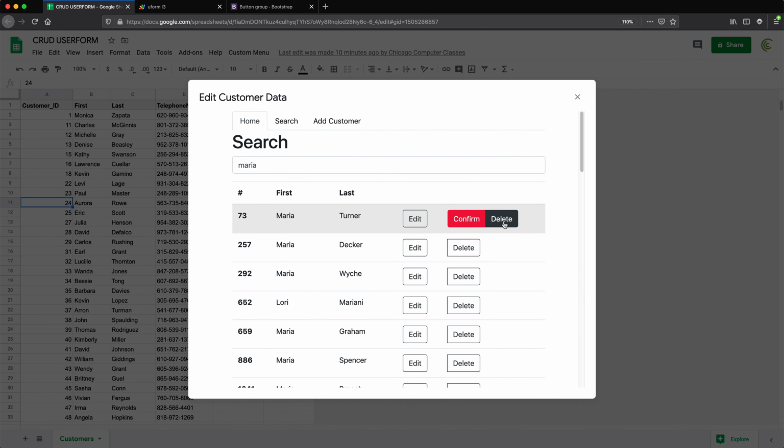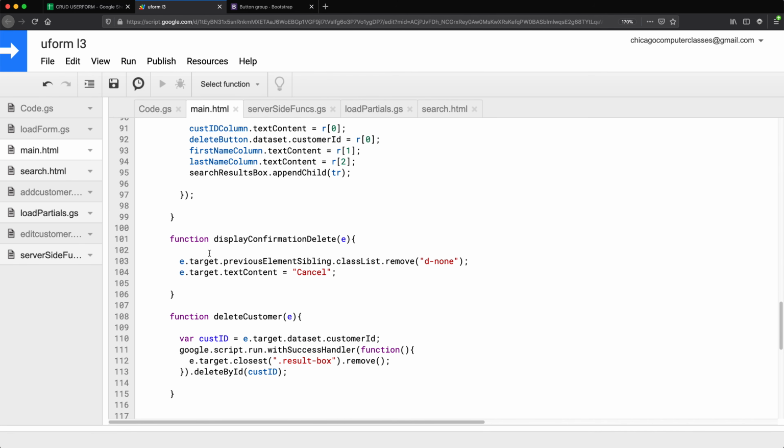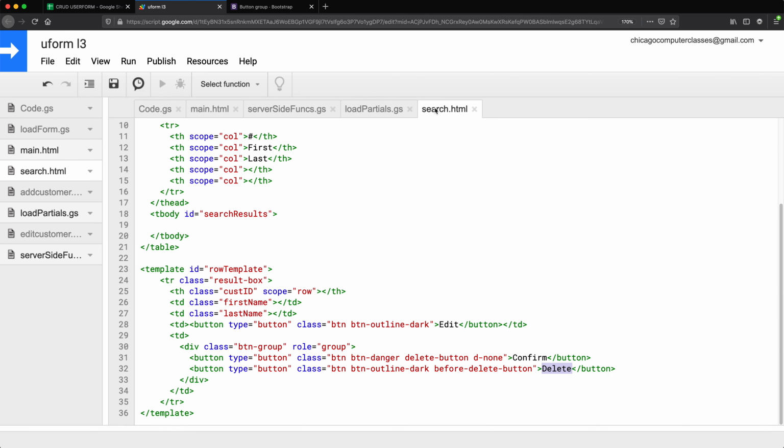Now, what is going to happen when we click on that same button, which is now going to just say cancel again, it should do the opposite. So add the display none and replace what should be canceled to delete. Which means we have to figure out which case is this. So there are a bunch of different ways of doing this. I think I'm going to use data attribute for this, even though I could just grab this cancel and use it. But I'm just going to go back and add an attribute to our delete button.